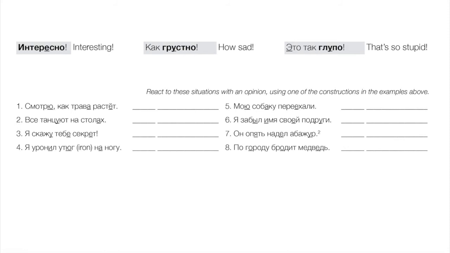8. По городу бродит медведь. There's a bear roaming about town. Okay, what can we say about that? Как интересно, так странно, right? How strange. Не знаю, что можно сказать об этом, right? I don't know what you can say about that. Obviously, you can pick any number of reactions.